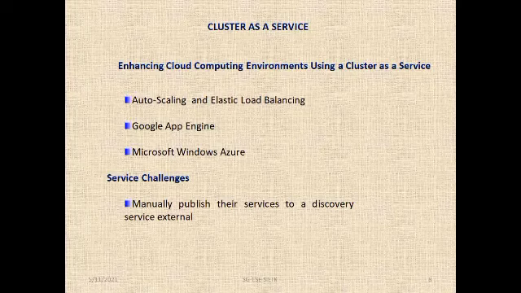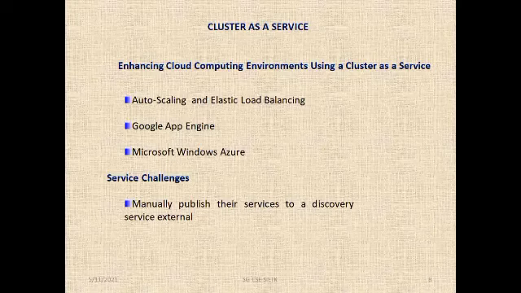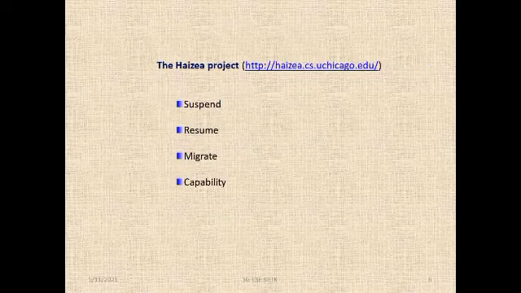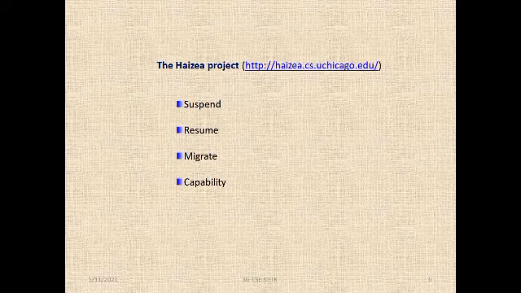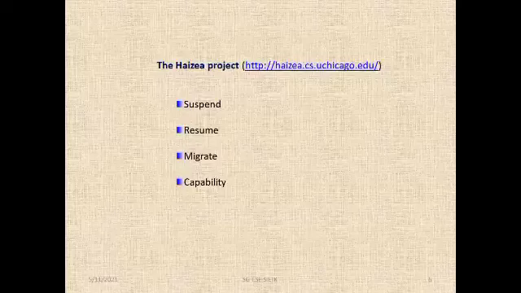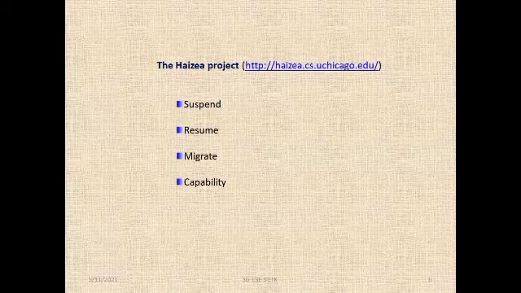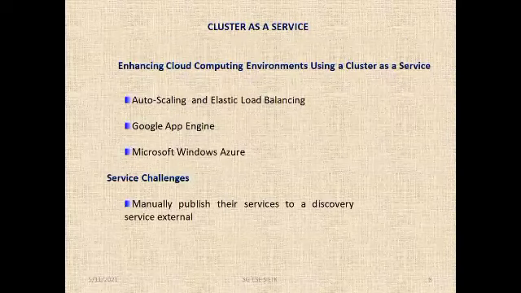And this Google App Engine, Microsoft Windows Azure, I have written these two companies as vendors. What they are trying to say is that we have two challenges. Already we overcame these challenges by using suspend, resume, migrate, scheduling some job, scheduling some resource. These challenges are overcome only for desktop and only for small scale organizations.